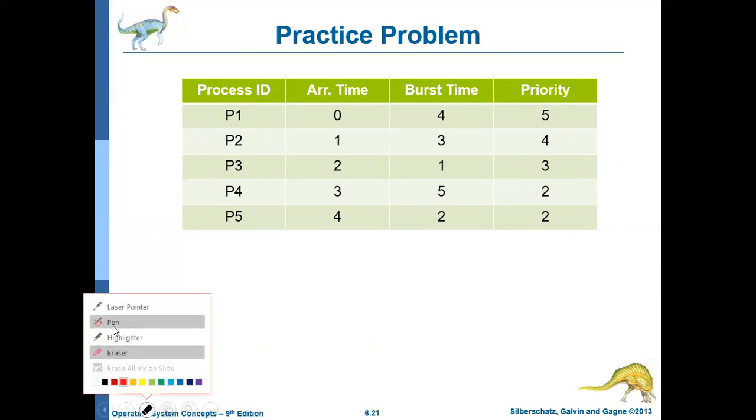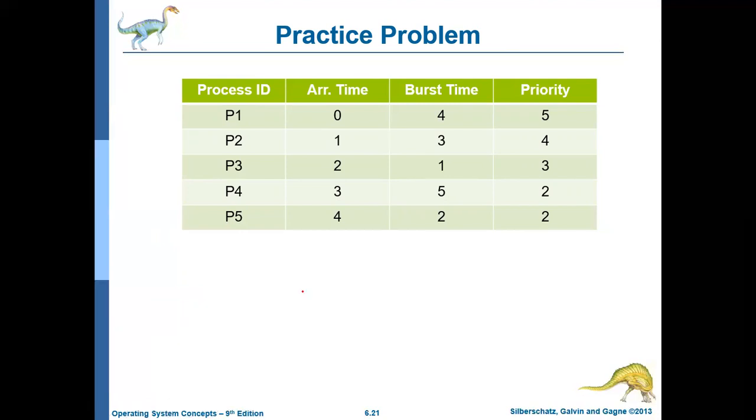Now, what will the Gantt chart look like in this case? Here the arrival time is also given, and here also we are assuming non-preemptive scheduling. We are not considering preemptive scheduling, so this is also treated as non-preemptive scheduling.